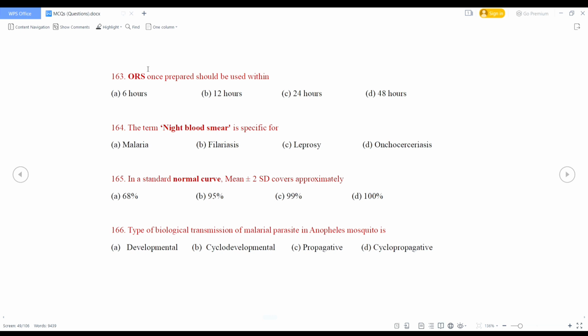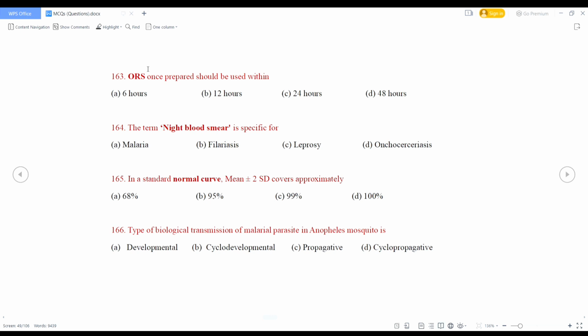In a standard normal curve, mean plus minus 2 standard deviation covers approximately 95%, and mean plus minus 1 standard deviation covers around 68%, and mean plus minus 3 standard deviation covers about 99%.